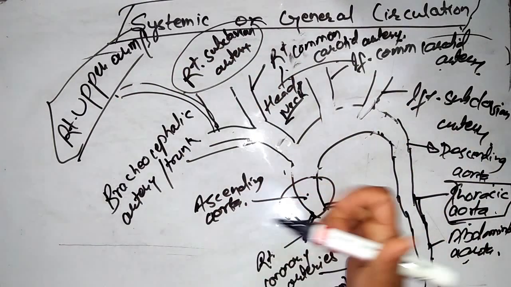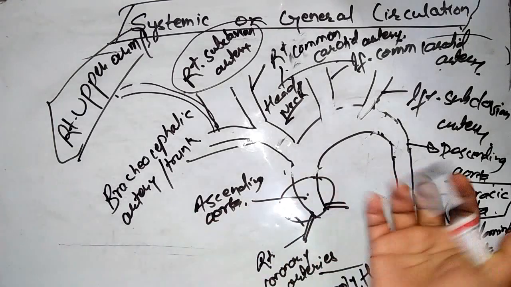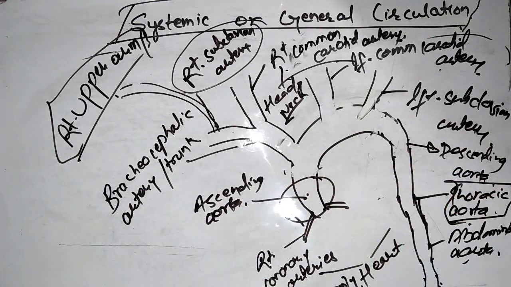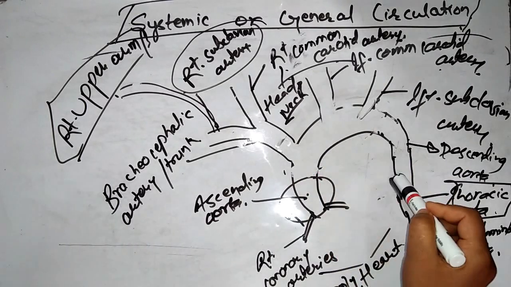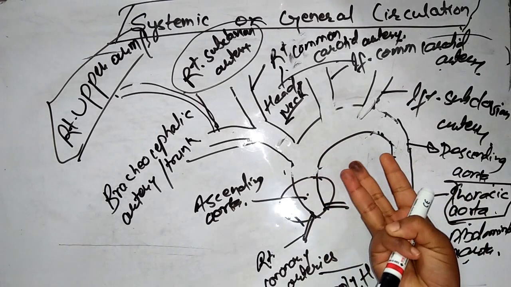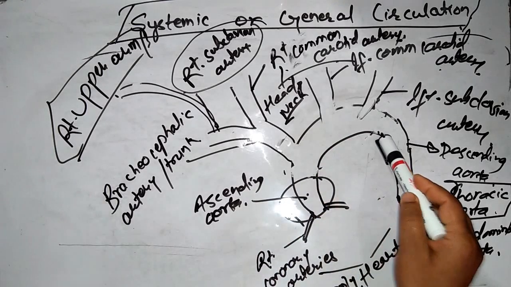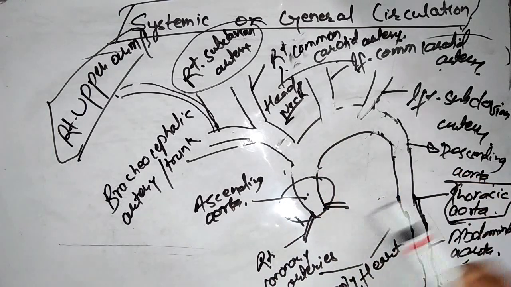So let's go again through the detail. I'll make a brief description of this. Firstly, this is aorta. Aorta has three main branches, that is ascending aorta, arc of aorta and descending aorta.